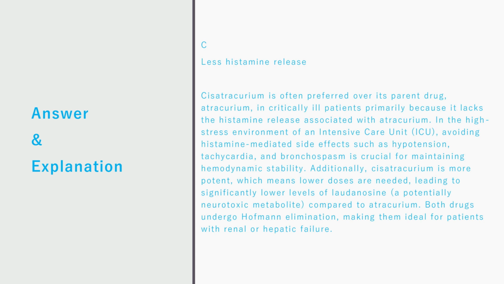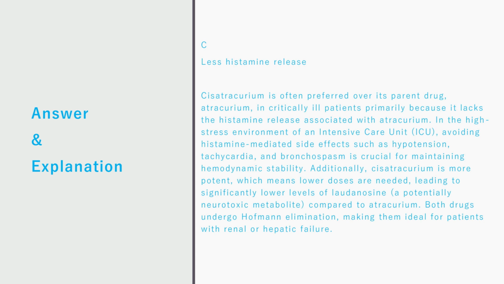Explanation. Cisatracurium is often preferred over its parent drug, atracurium, in critically ill patients primarily because it lacks the histamine release associated with atracurium. In the high-stress environment of an intensive care unit, avoiding histamine-mediated side effects such as hypotension, tachycardia, and bronchospasm is crucial for maintaining hemodynamic stability.